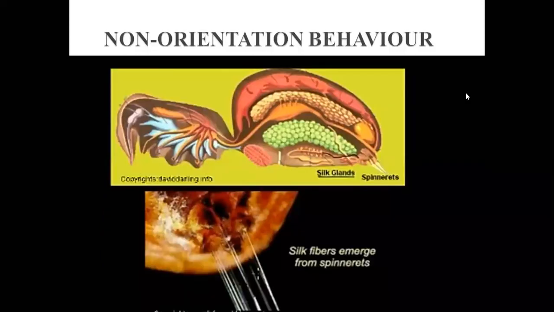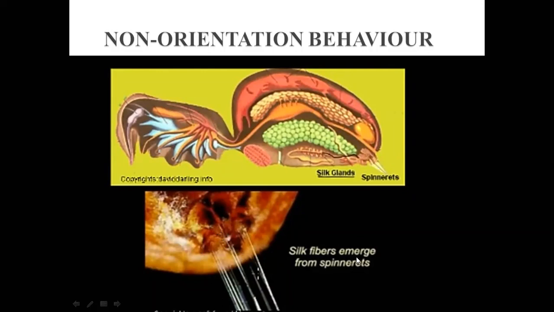This is the spider's spinnerets, meaning the leg structure, and behind it you can see the silk glands. From here, it gives the silk towards the spinnerets, and the spinnerets then make the silk web. You can see here how this silk is secreting from here.